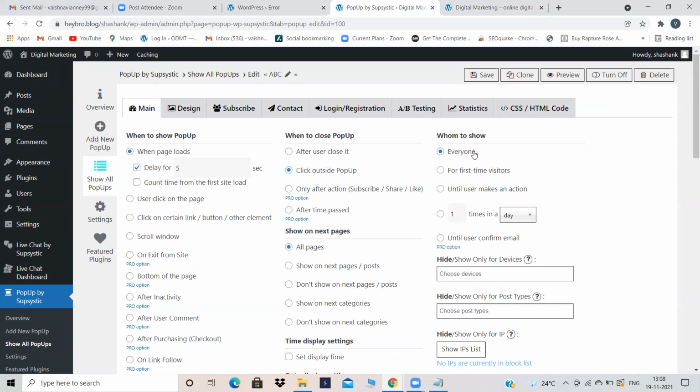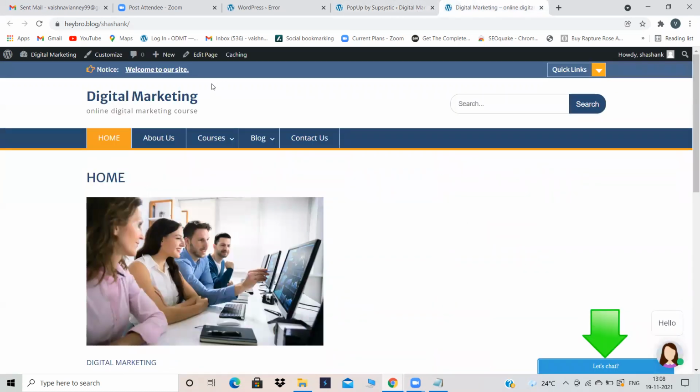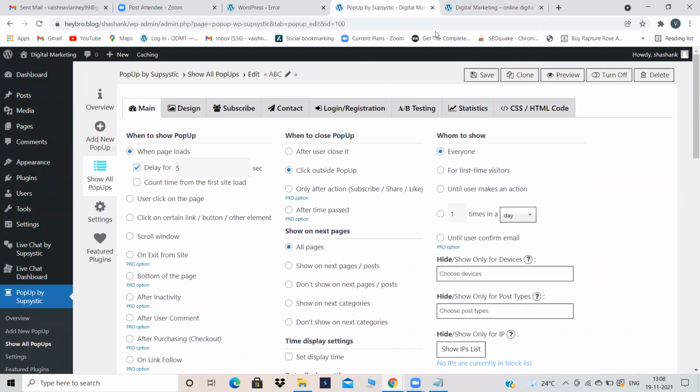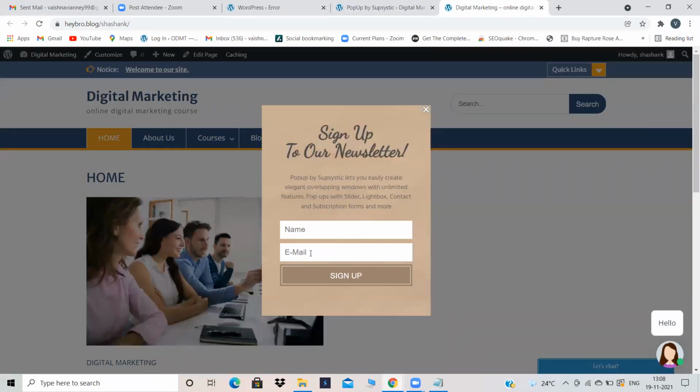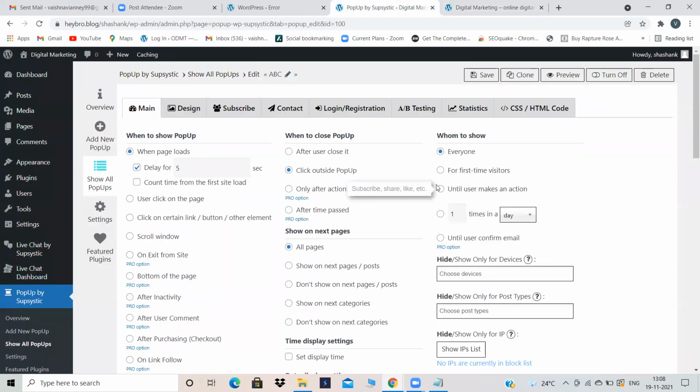Whom to show? Everyone, first time visitors, until user makes an action. Please don't use this option, because this is like torture only. Don't torture your audience. If you select this option, until somebody enters their credentials, that is until somebody subscribes or does whatever you are asking, they cannot come out of that pop-up. They have to enter the name and the email, then only they can come out of the pop-up and read the content. That is not a good option. Please don't select until user makes an action. Only for the first time visitors, you can select this.